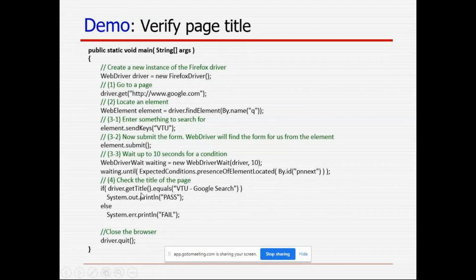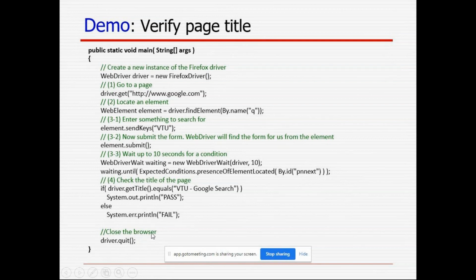And after searching, if it equals VTU, if Google found VTU, that time we have to print pass. If it is not found, not with the word VTU, if it does not find that element, then that time it is returning fail.